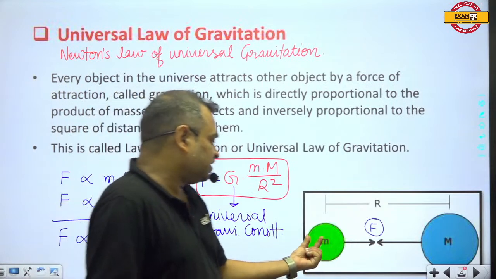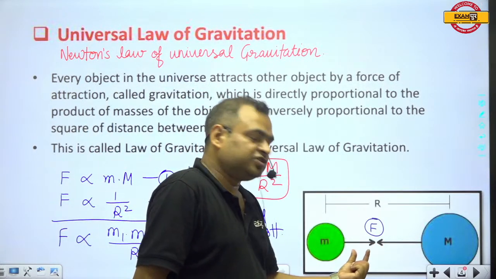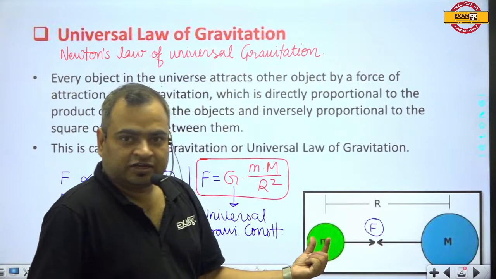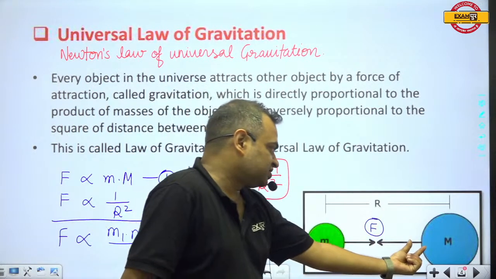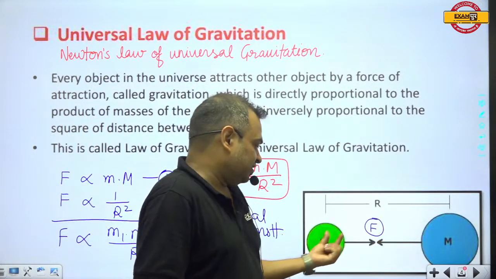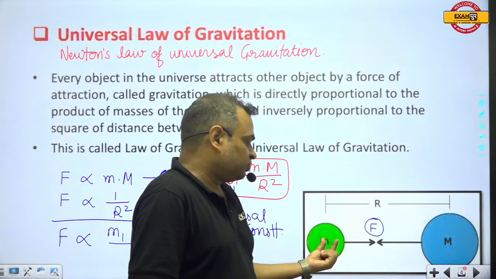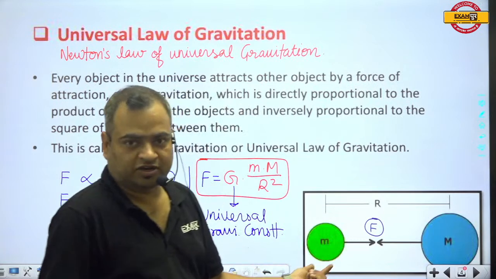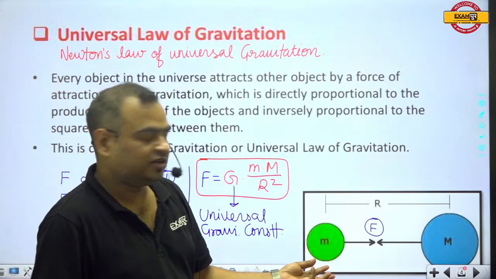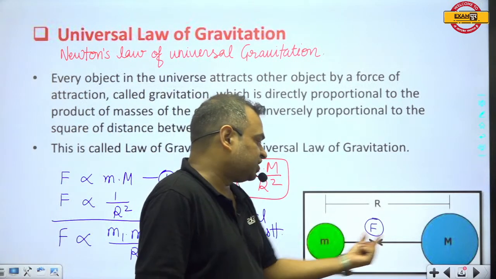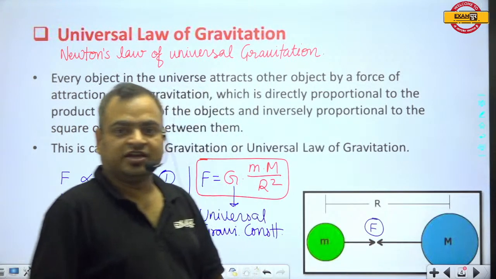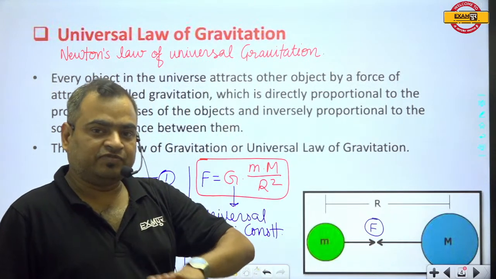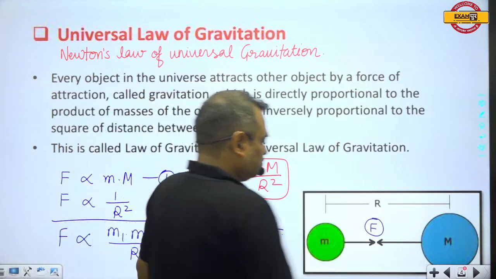It doesn't mean that the force will be higher for the mass capital M and smaller for the small m. The attraction force acts with the same value on both of these bodies.